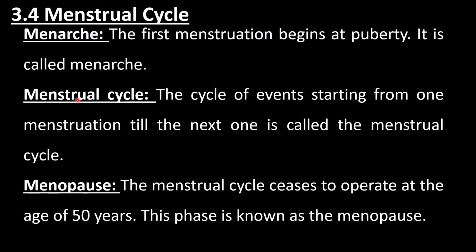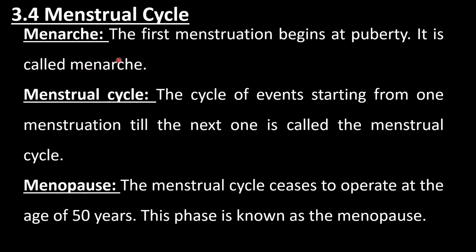Menstrual cycle. The cycle of events starting from one menstruation till the next one is called the menstrual cycle. Or you can also say that the reproductive cycle in female primates, for example monkey, apes, human being, is called the menstrual cycle. Which are the female primates? Monkey, apes, and human beings. It is called a menstrual cycle.